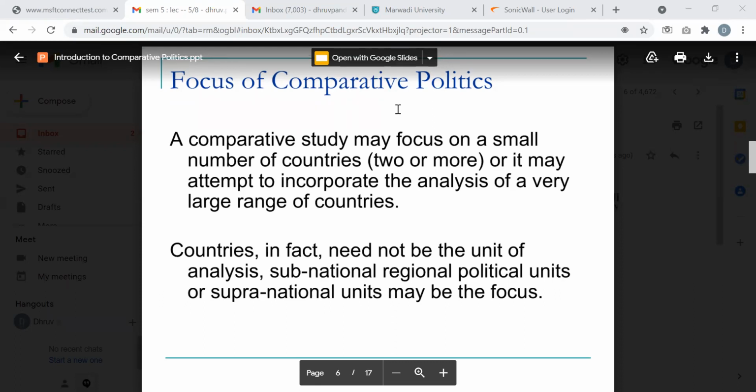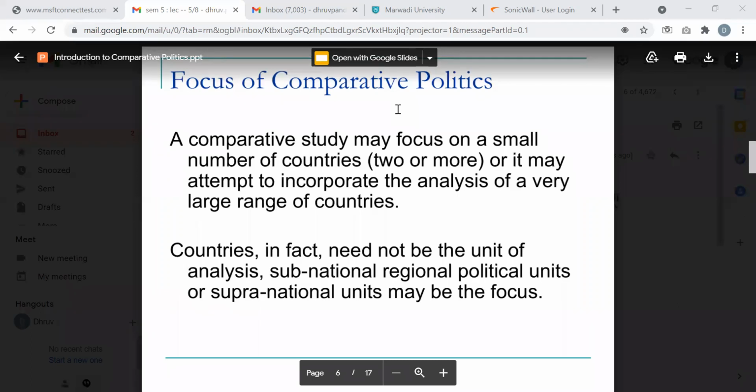Subnational, regional, or supranational units may be the focus. So comparative politics already assumes that even what we call a country comprises a large number of sub-regional or subnational, as we call it, or supranational units. You should be familiar with these terms.